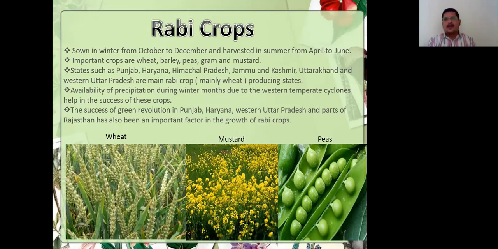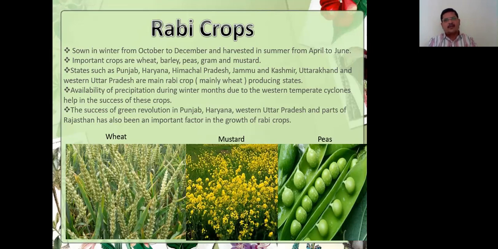So again what we discussed, this depends on the monsoon. Precipitation means the climatic conditions. What is the temperature required for a particular crop to grow? All these things depend on the monsoon only.